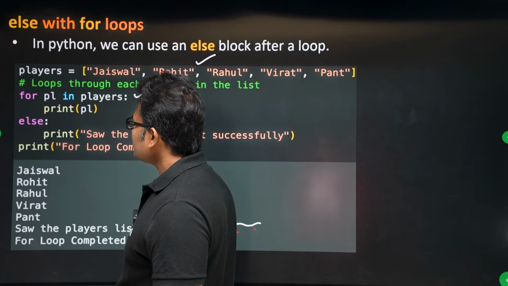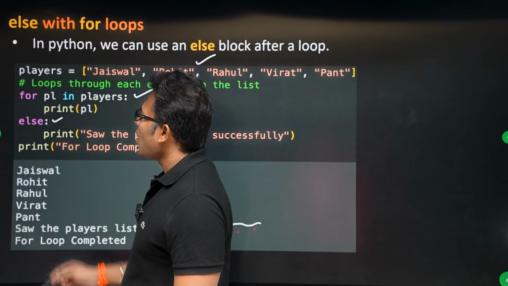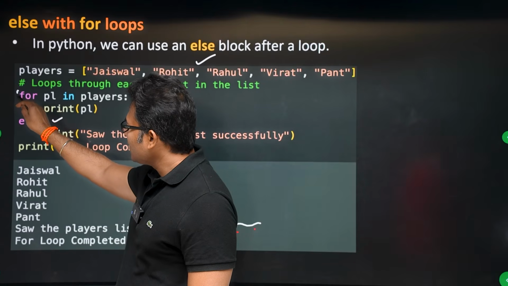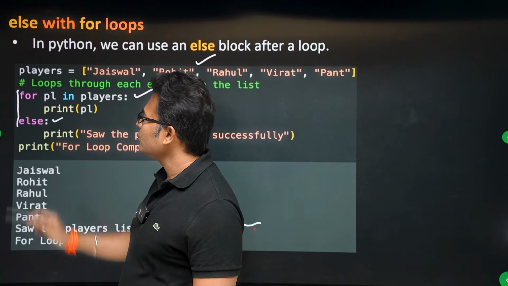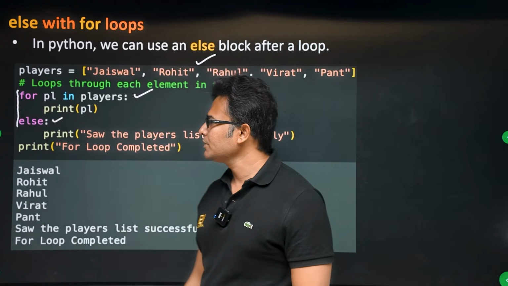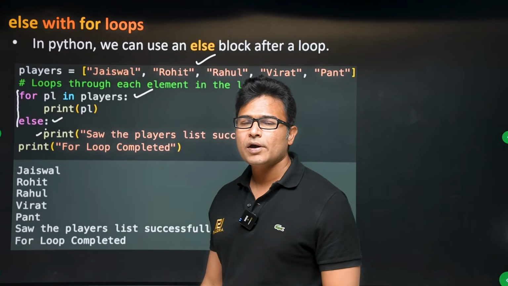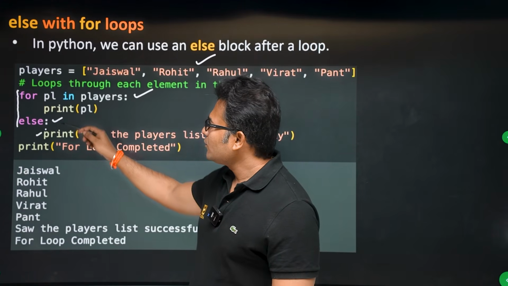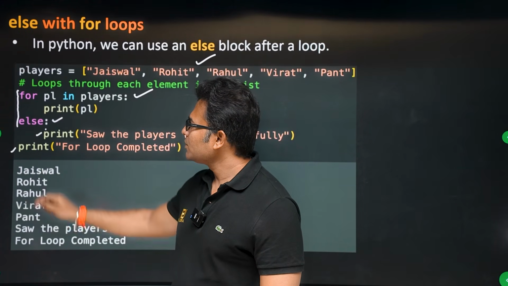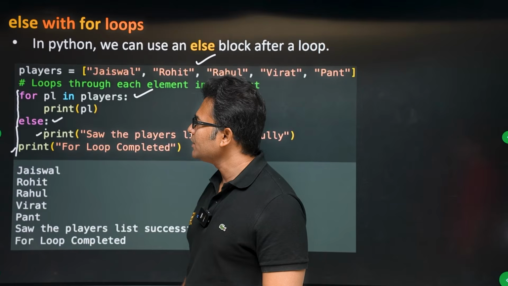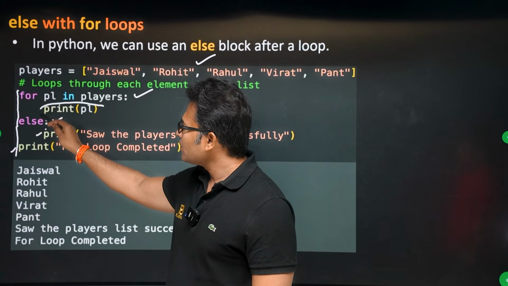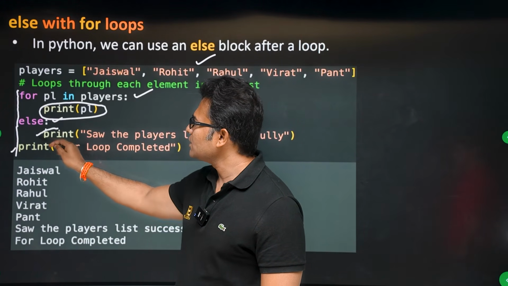Now we can have an else after the for, at the same level of indentation. In the else we have a statement, so this is nothing but the else block. The else block has only one statement, and after this else is over, there is one more statement. All these three statements are at the same indentation. So this is the for block, and this is the else block.